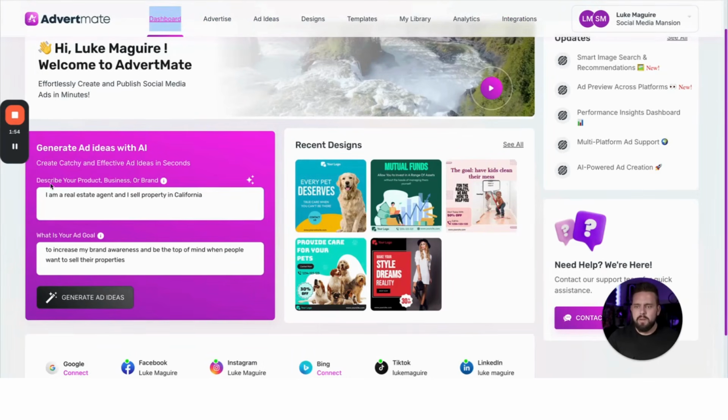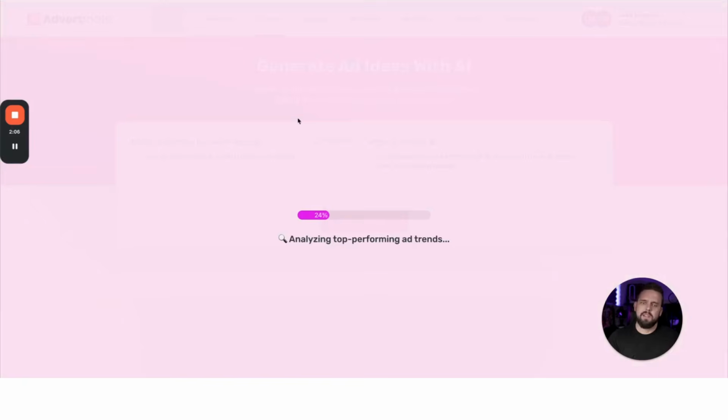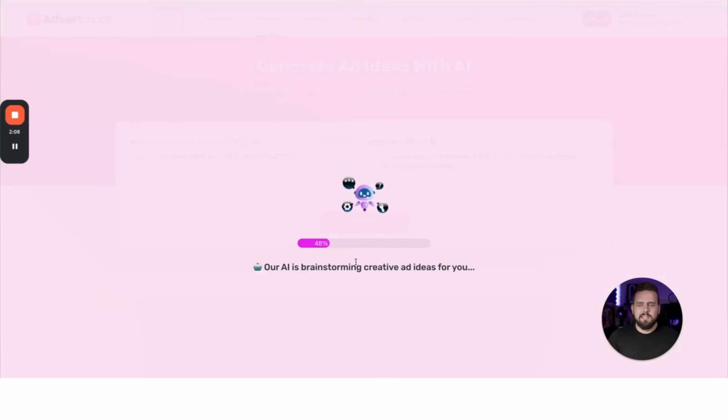Describe your product, business or brand. So this says, I'm a real estate agent, I sell property in California. The goal is to increase brand awareness and to be top of mind when people sell their properties. We're going to hit generate. The AI ads advisor will then go through and find the best creative, the best text. It'll write the ad out. It'll find the best types of ads as well that it thinks you should be using.